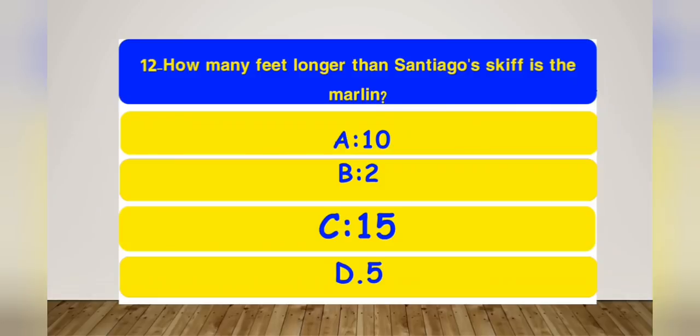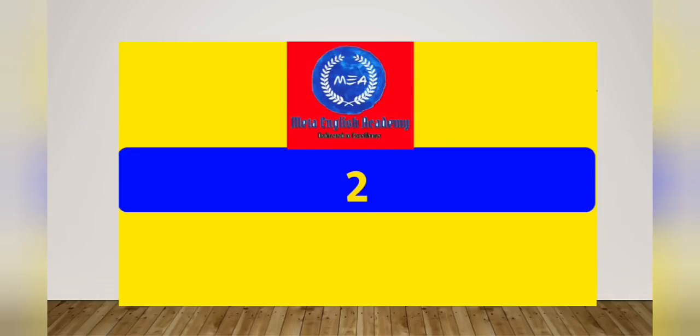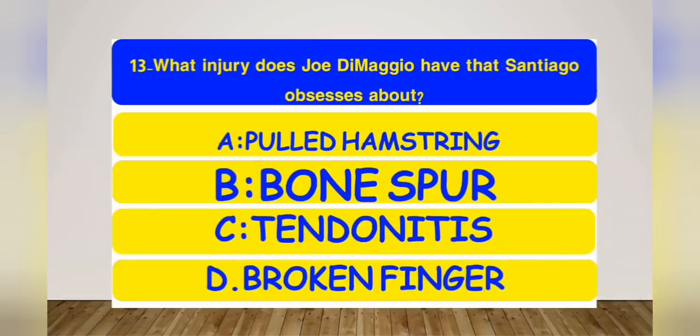The twelfth one: how many feet longer than Santiago's skiff is the marlin? The options are 10 feet, 2 feet, 15 feet, or 5 feet. And the right option is 2 feet. The marlin was 2 feet bigger than Santiago's skiff. The thirteenth one: what injury does Joe DiMaggio have that Santiago obsesses about?